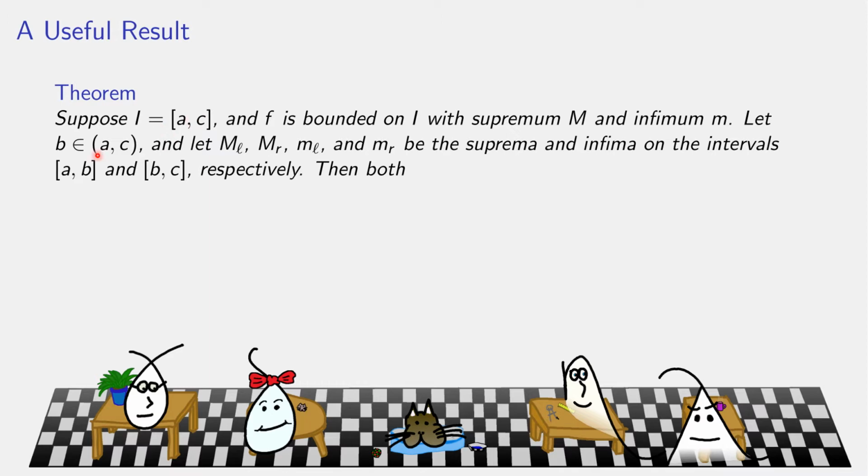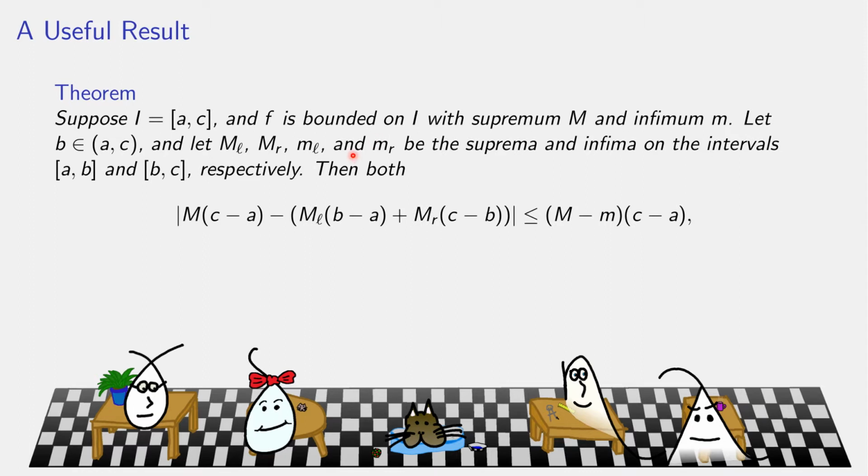What we're going to do is pick a b somewhere in between a and c. This creates two intervals, from a to b and then from b to c. On the left interval, a to b, we make supremum capital M sub L and infimum little m sub L. On the right interval from b to c, we use capital M sub R and little m sub R for the sup and inf on those pieces. Then we get two inequalities.